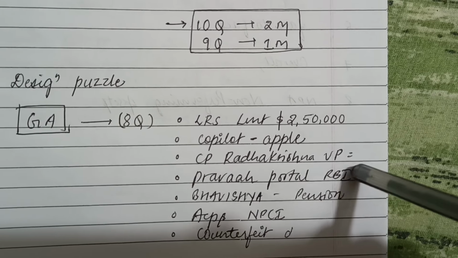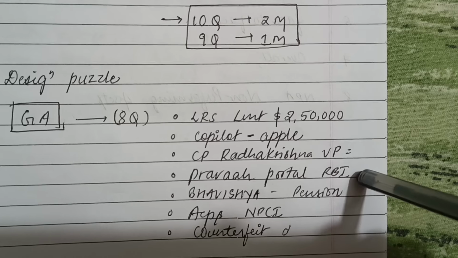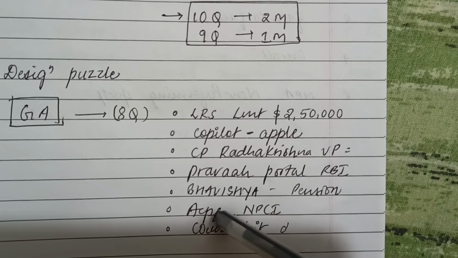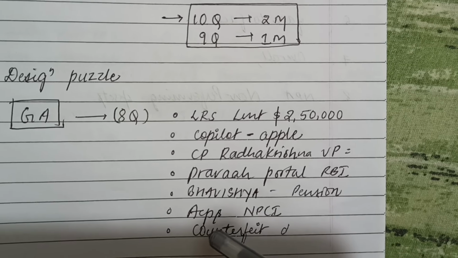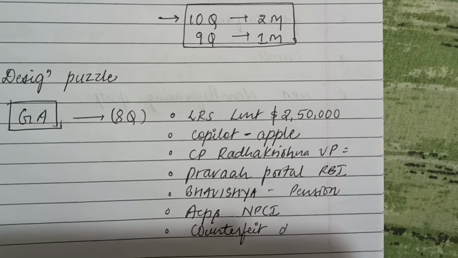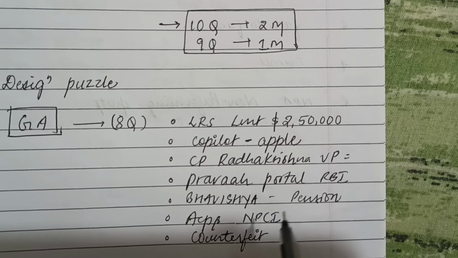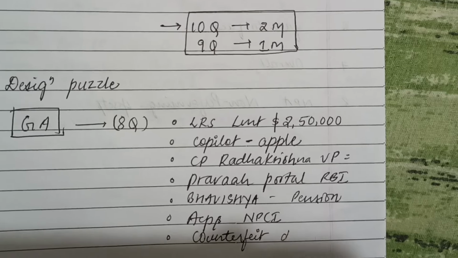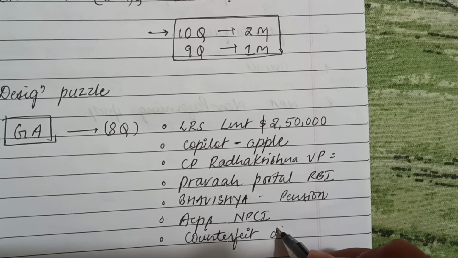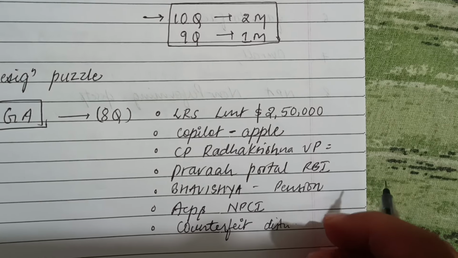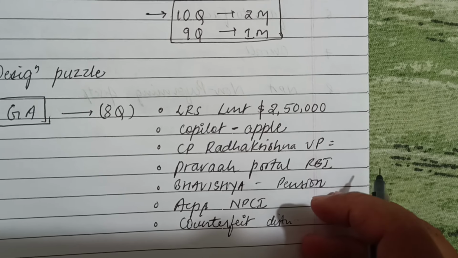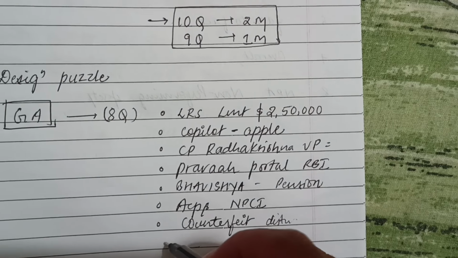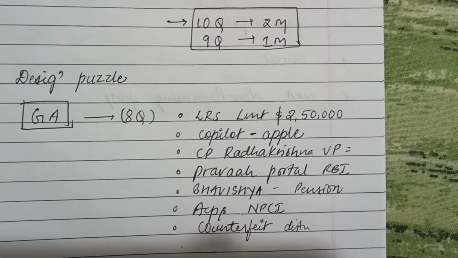And this is the Pravaha portal, that is related to the RBI. Then Bhavishya portal, it is for pensioners. Then AEPS, this is operated by NPCI. And one question was like, if traders bring counterfeit notes, what will the RBI or banks do? So I think I marked that it will destroy the counterfeit notes. I am not sure what the answer was, I think I made a mistake here. And it's only 7 questions, and I don't know which was the 8th question I marked correctly.